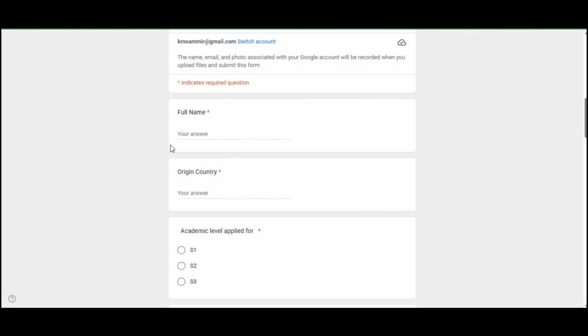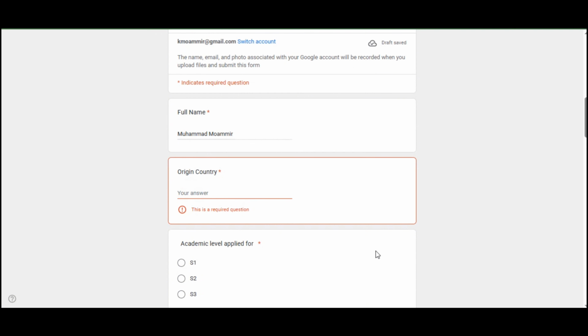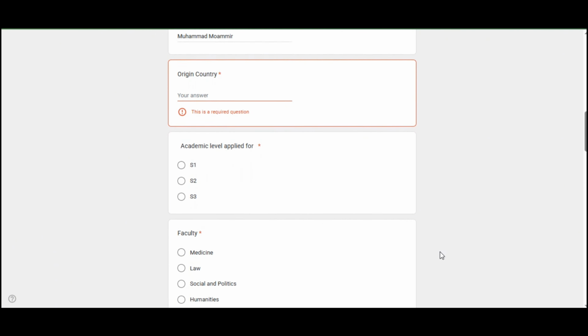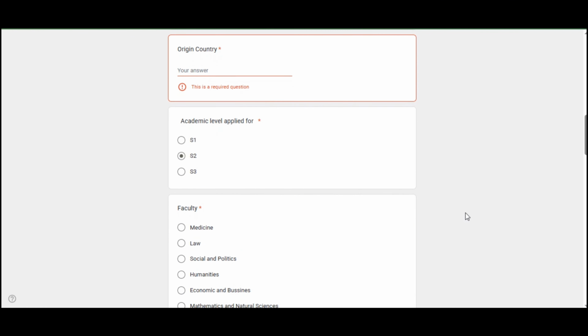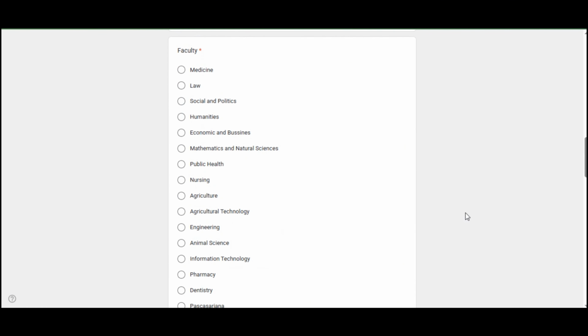Now let's talk about the Google form. You will be filling this Google form. It's just a simple one. You're just going to write your full name, your first name and then your last name, and country of origin, where you are from. And then academic level applied for, which level you are applying for. If you are applying for bachelor's, you choose S1. If you are applying for master's, you choose S2. And for the PhD, you choose S3.